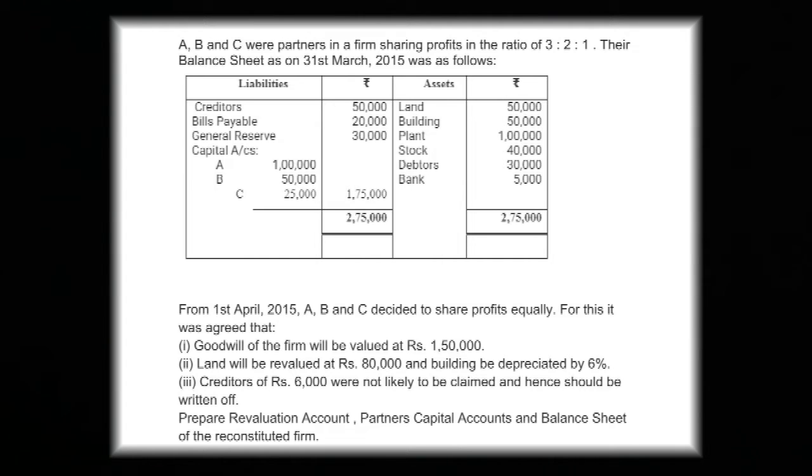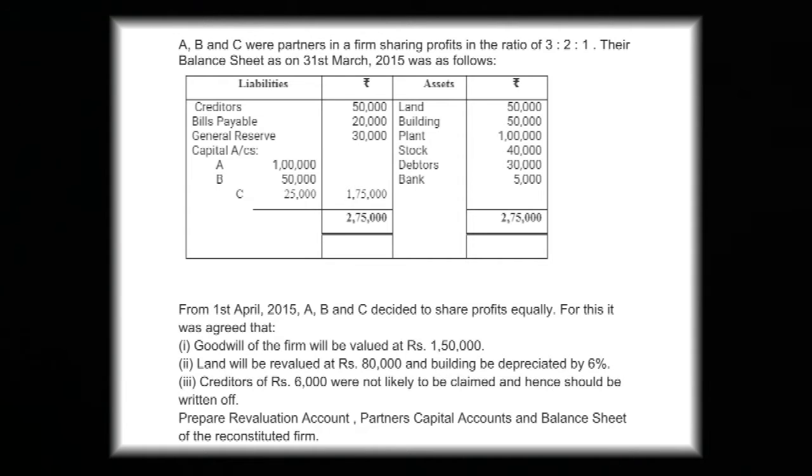For this, it was agreed that goodwill of the firm will be valued at rupees 1,50,000, land will be revalued at rupees 80,000 and building be depreciated by 6%. Creditors of rupees 6,000 were not likely to be claimed and hence should be written off. Prepare revaluation account, partners capital accounts and balance sheet of the reconstituted firm.